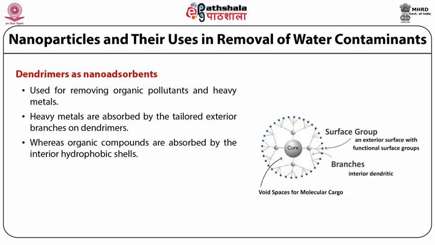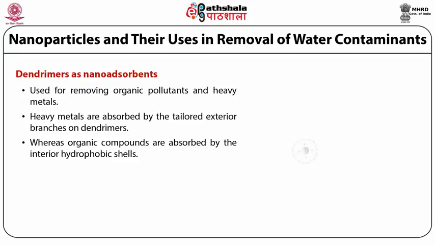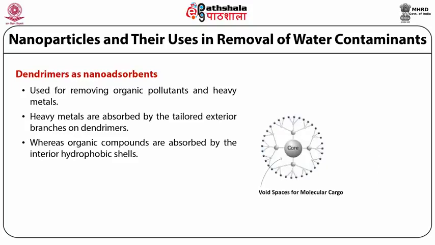We have already discussed the structure of the dendrimer in the previous module. So the interior branches are involved in the removal of organic compounds, but the tailored exterior surface with functional groups is involved in the removal of